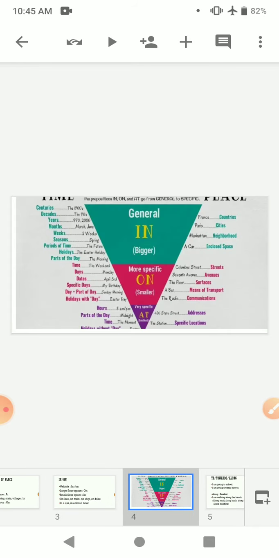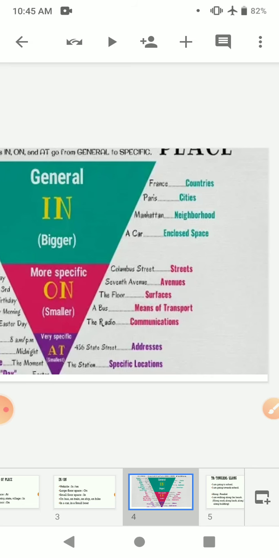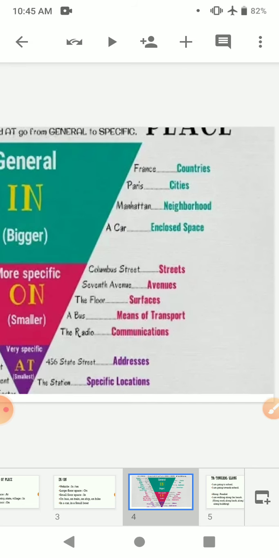Here the prepositions in, on, at are used in terms of place: in countries, in cities, in a neighborhood, in a car. And we use on for streets, for avenues, on the floor, on a bus, on the radio. And at is used for addresses and specific locations, as I told earlier, at the station.